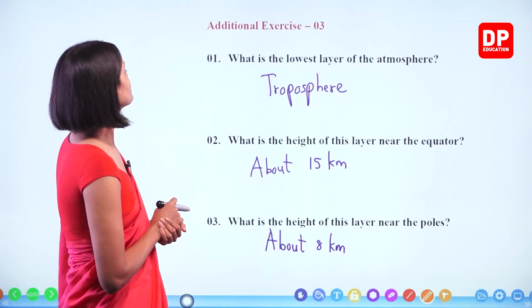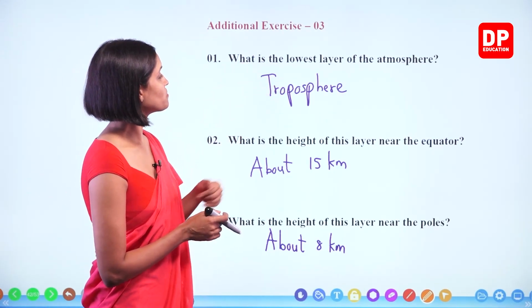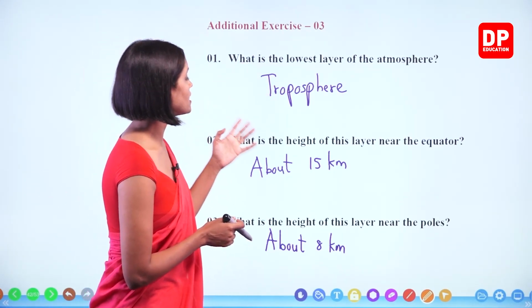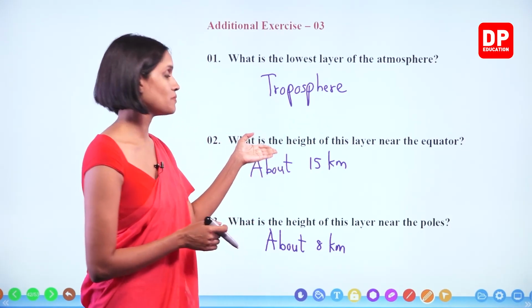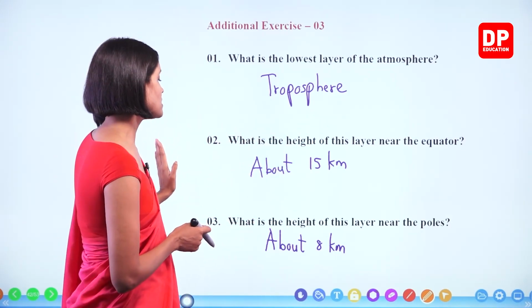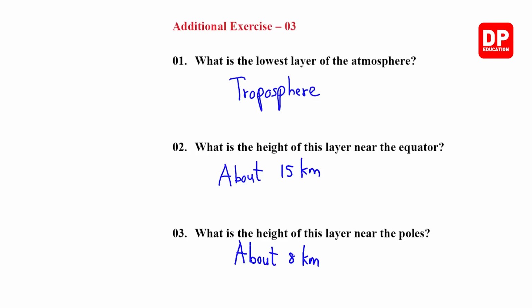Right, children? What is the lowest layer of the atmosphere? Troposphere. What is the height of this layer near the equator? It's about 15 kilometers. What is the height of this layer near the poles? It's about 8 kilometers. We'll move on to the next.